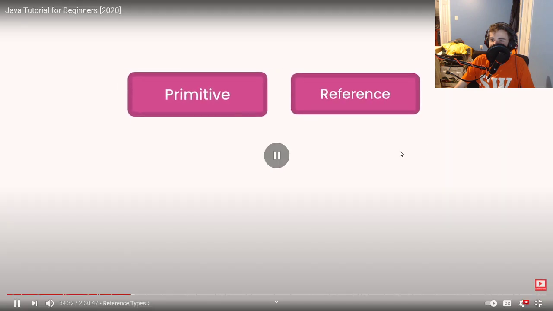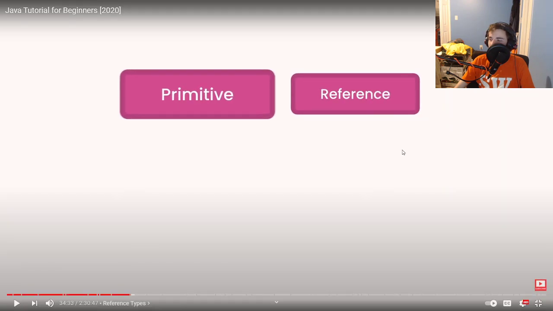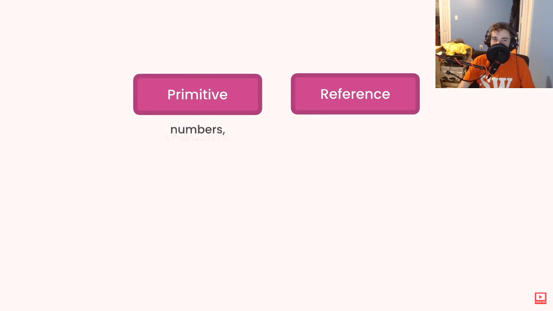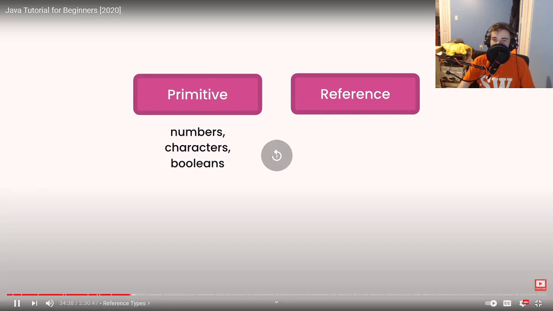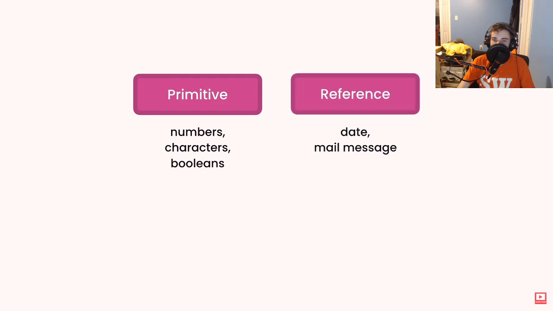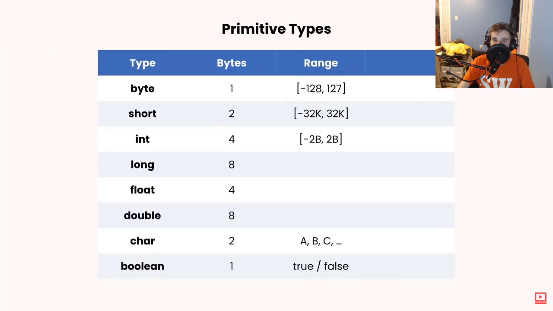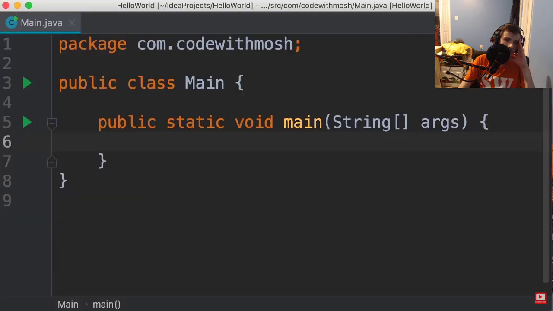In the last tutorial, you learned that we use primitive types to store simple values like numbers, Boolean values, or characters. In contrast, we use reference types to store complex objects, like data objects or mail messages. These are complex objects. Now, in Java, we have 8 primitive types that you have seen before. All the other types are reference types. Let me show you an example. So, here in this program, first I'm going to declare a primitive type.